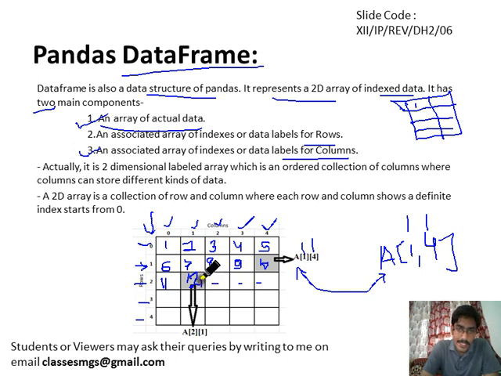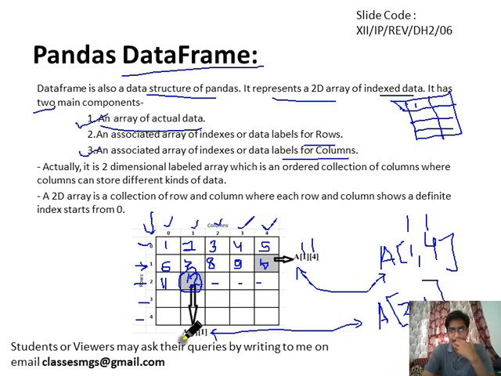Similarly, if you want to access this location, how can we write the code? This is the second row, so we will write this like this. This is the second row, comma, which column? First column. So like this we can write. This and this will do the same thing. Either you can represent it like this or like this. So this is the basics of the data frame.